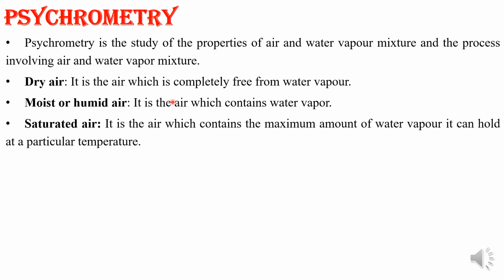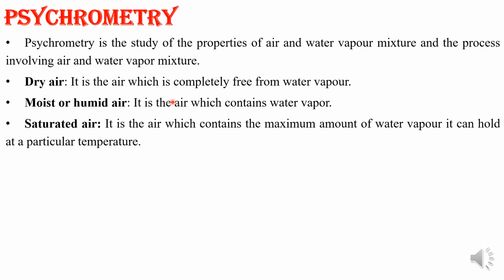Remember, whenever the partial pressure of water vapor becomes the saturation pressure, then that mixture is known as saturated air.